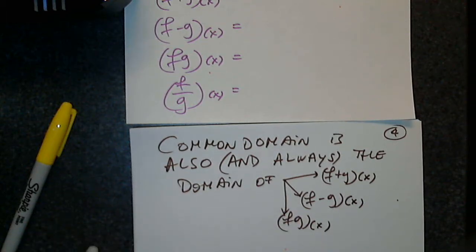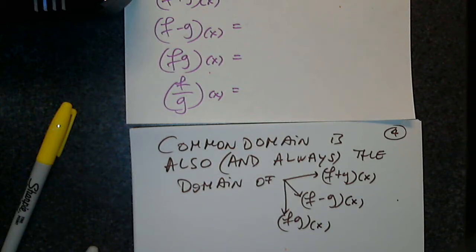Let's take a moment and summarize this one more time. Once I have the common domain and I establish the common domain, I don't have to write the domain of these three again, because it's the common domain.